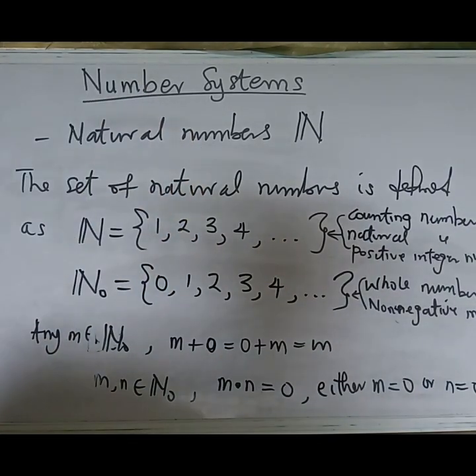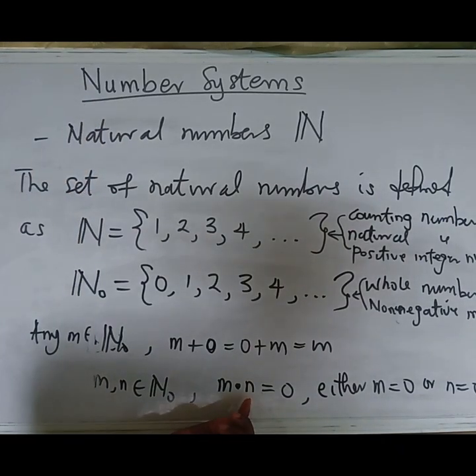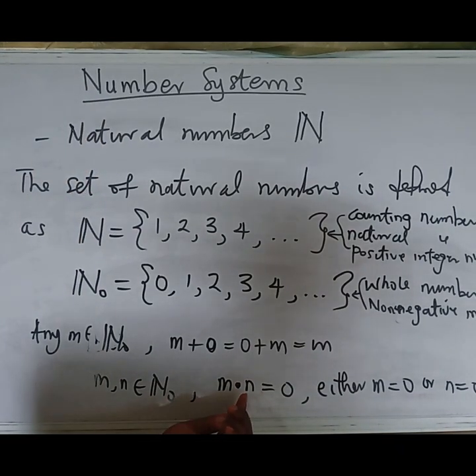Because if n is zero and you perform the operation, zero multiplied by m, whatever m is, of course that will be zero. And again, if m is zero, then by virtue of that, zero multiplied by n, whatever n is, will be zero.